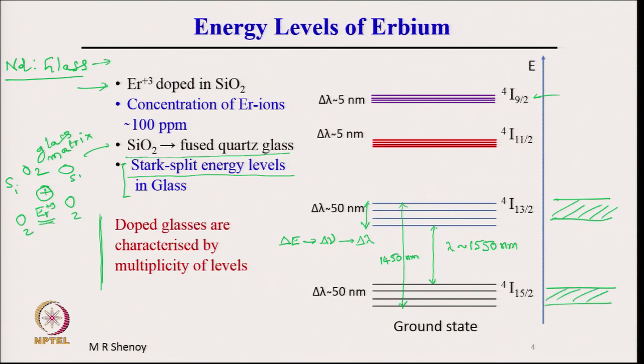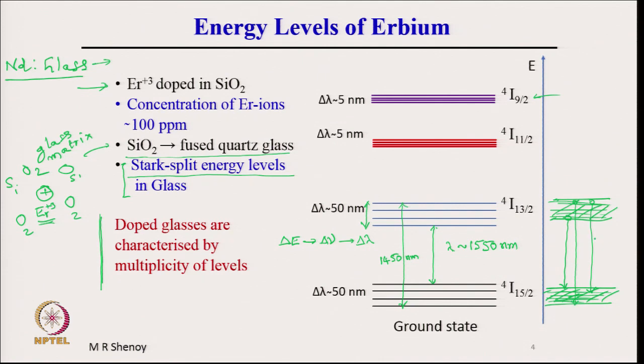So, a certain range of levels, there are a large number of levels here. An atom sitting here may make a transition to this level, or an atom sitting there may make a transition here, or an atom sitting in another place may make a transition here.